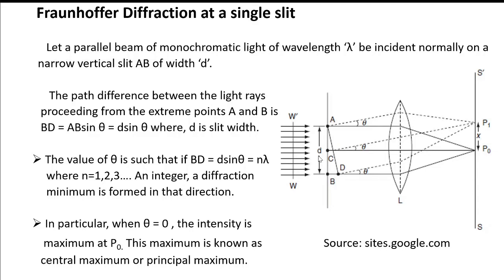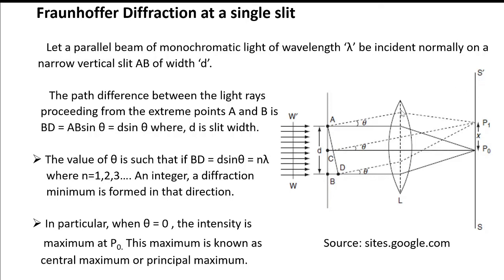When a parallel beam of light is incident normally on a slit, the secondary wavelets are given out from all the points in the plane of the slit, and the wavelets traveling along the normal are brought to focus at the point P naught on the screen SS dash by using a convex lens.